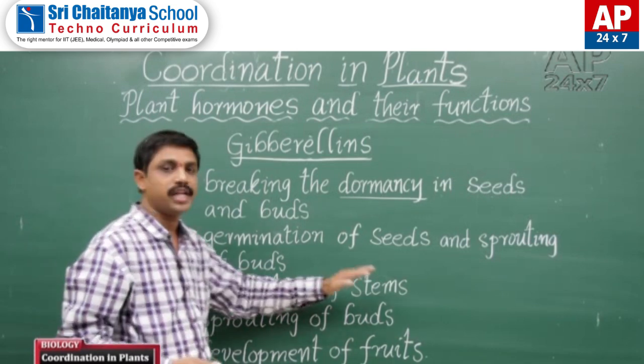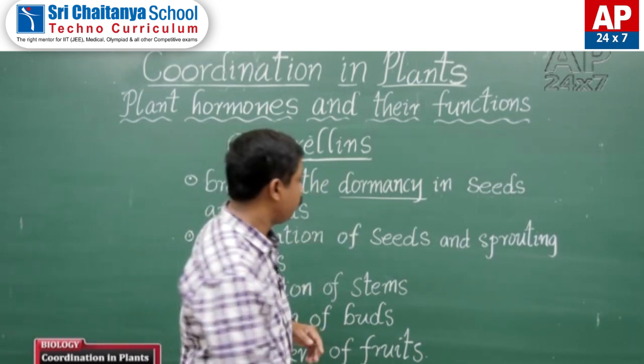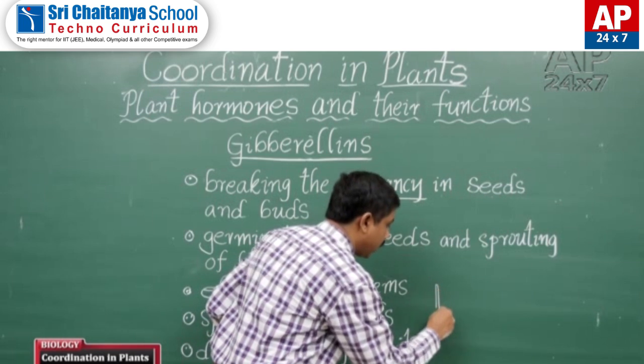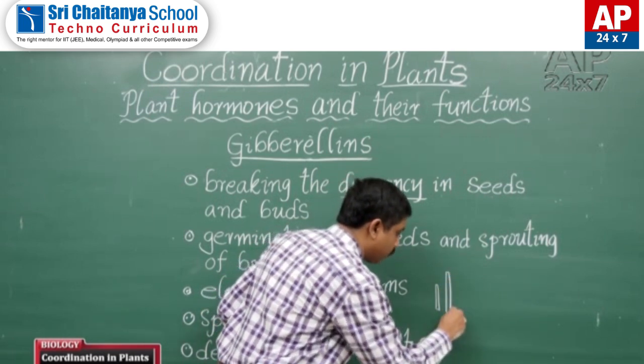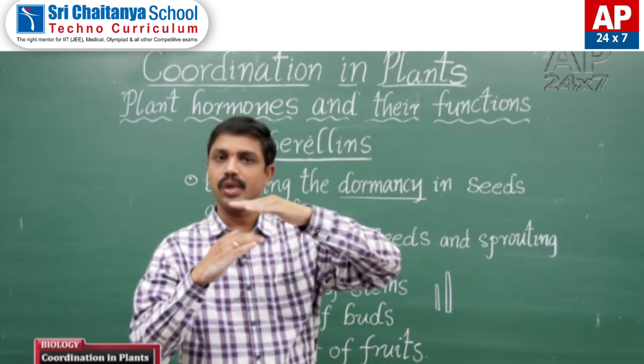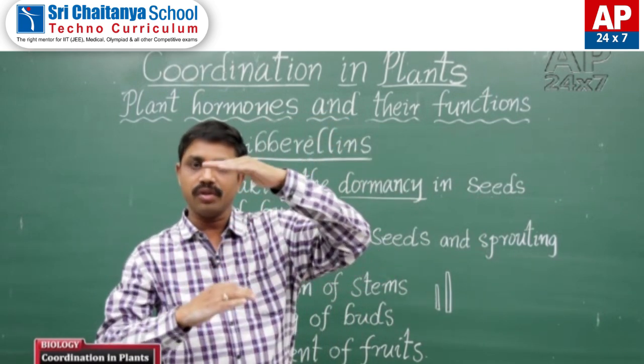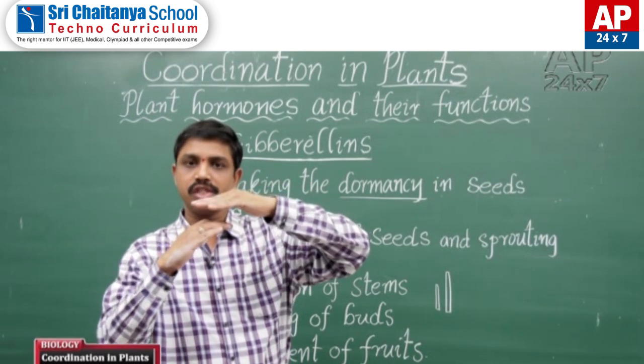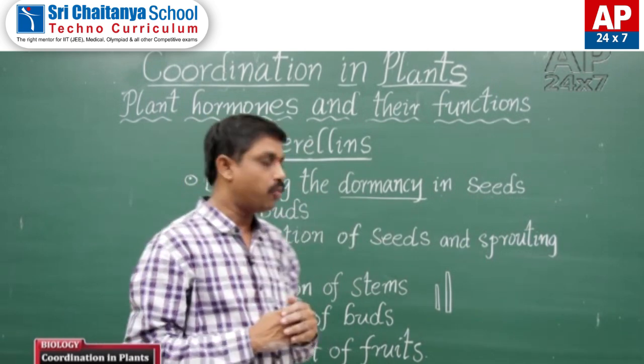And elongation of stem: in this elongation of stems, gibberellin is a growth promoter. By elongation of the cells, it causes the growth of the plant body.